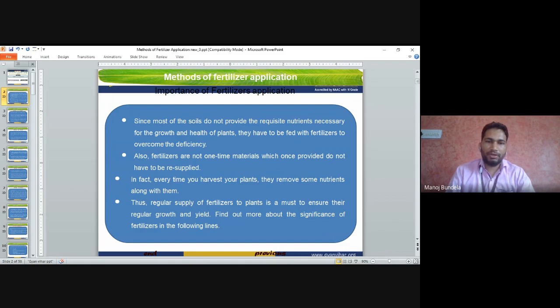Once we apply the fertilizers, we again have to supply fertilizers to meet the need of the soil for nutrients. In fact, every time you harvest your plant, it removes some nutrients along with it. The regular supply of fertilizers to plants is a must to ensure their regular growth and yield. Find out more about the significance of fertilizers in the following lines.